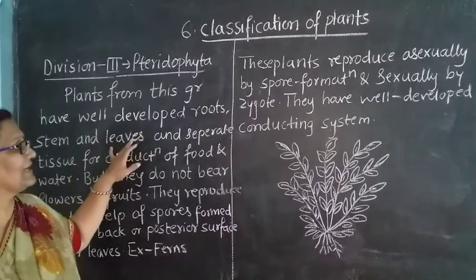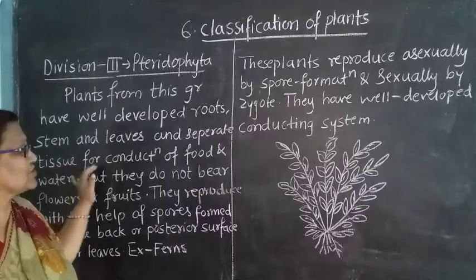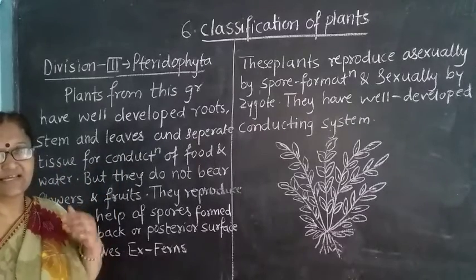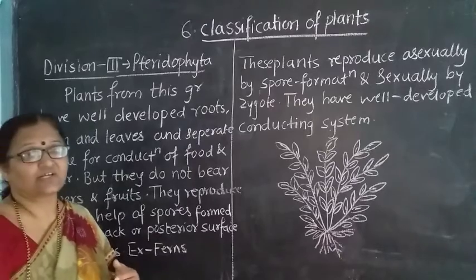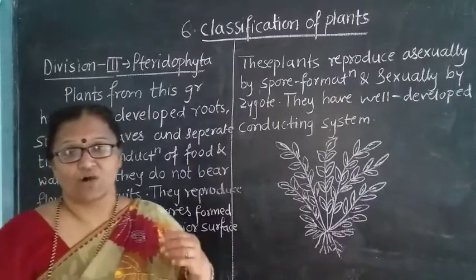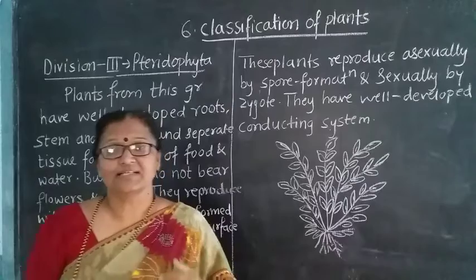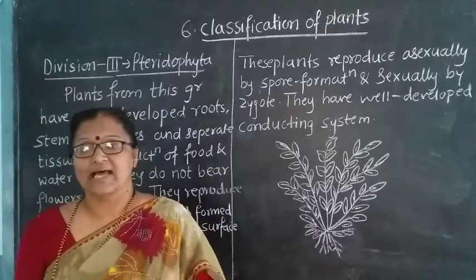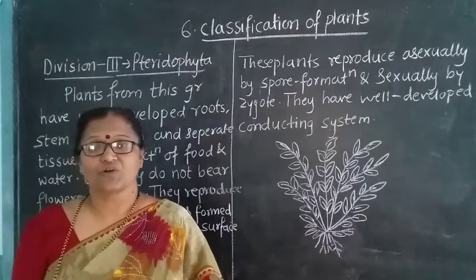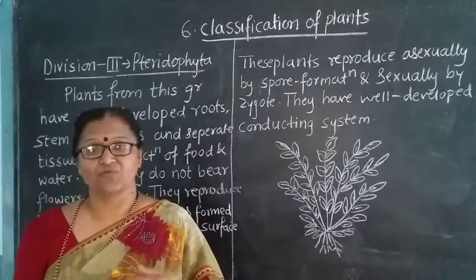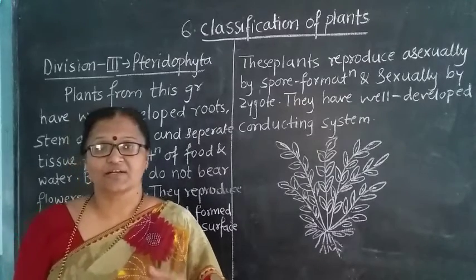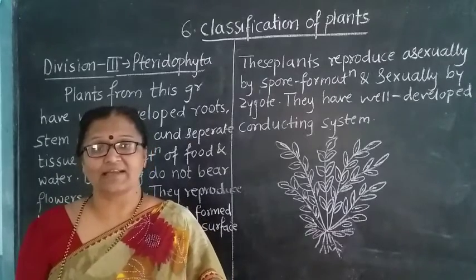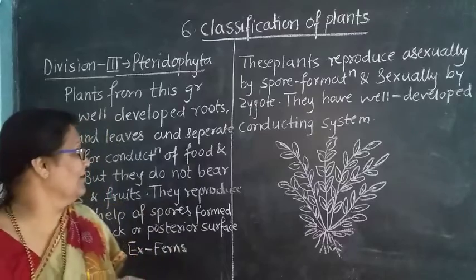Leaves are well developed, and there are separate tissues for conduction of food and water. These conduction tissues are xylem and phloem. Xylem tissue is used for the conduction of water and phloem tissue is used for the conduction of food. So these two tissues are well developed in such plants.